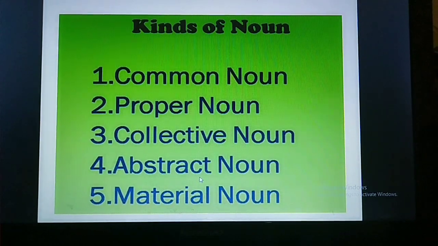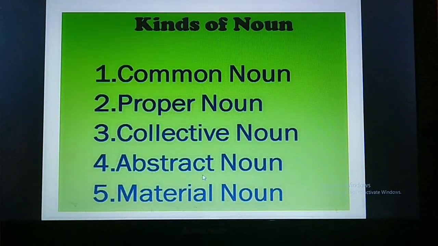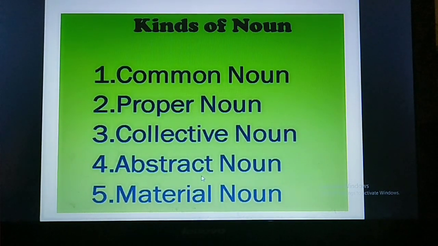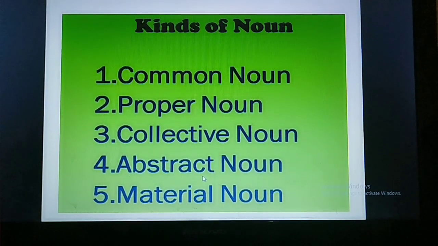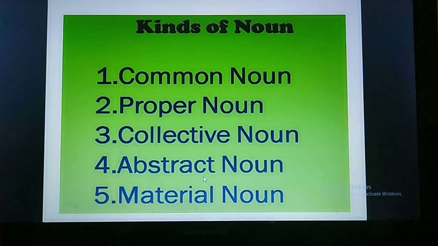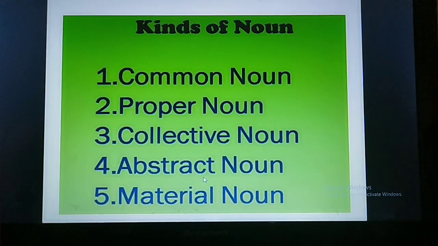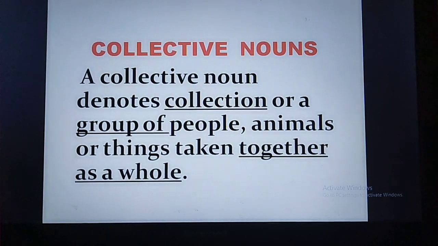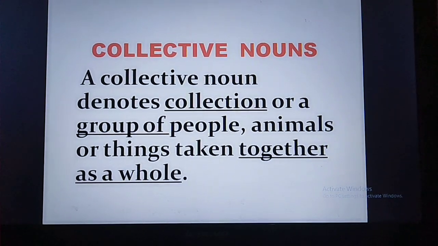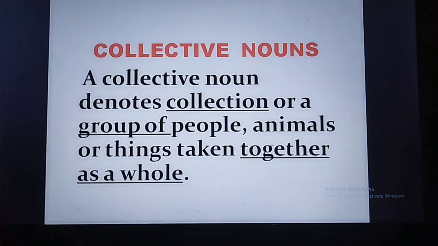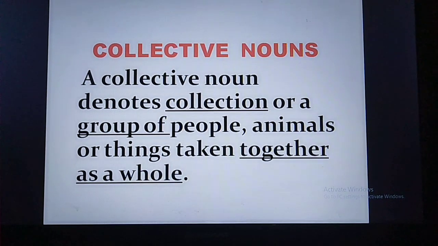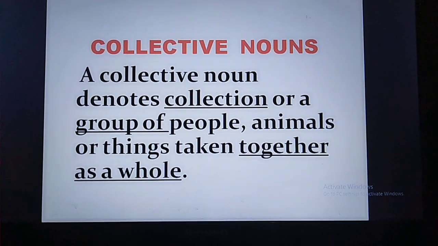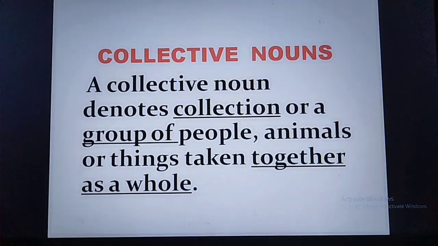Children, we have discussed common noun and proper noun, the definitions and the examples in detail. Now today we are going to see collective noun. First let's see the definition of collective nouns. A collective noun denotes a collection or a group of people, animals or things taken together as a whole.